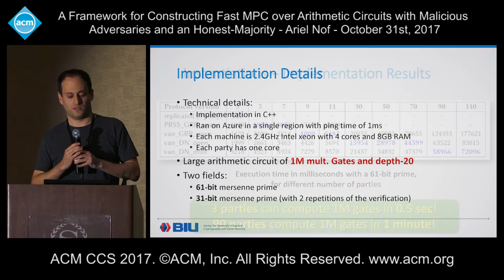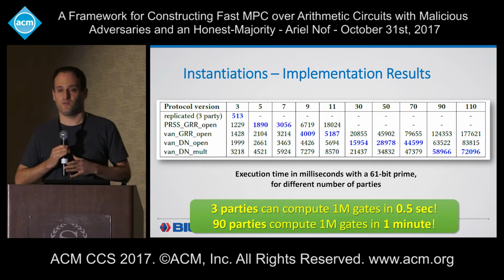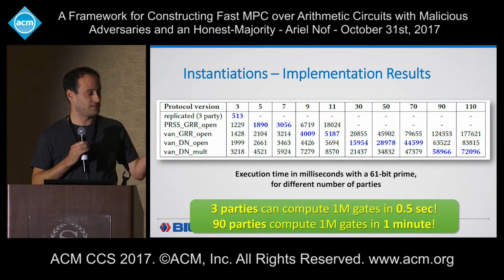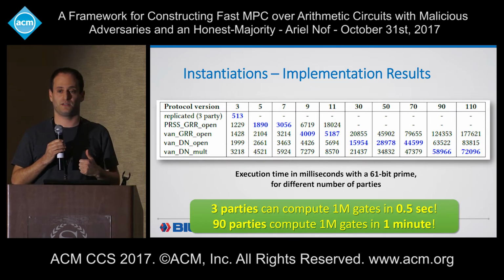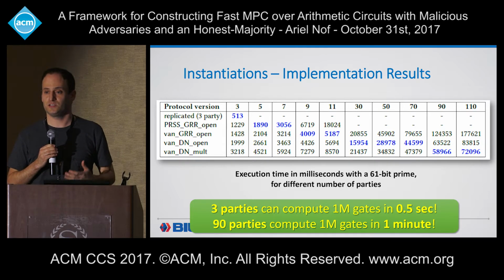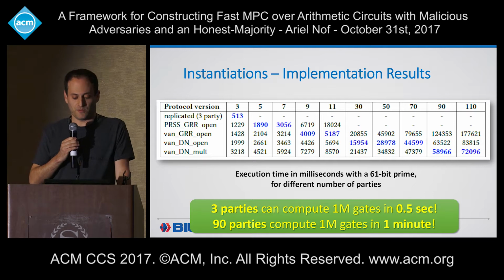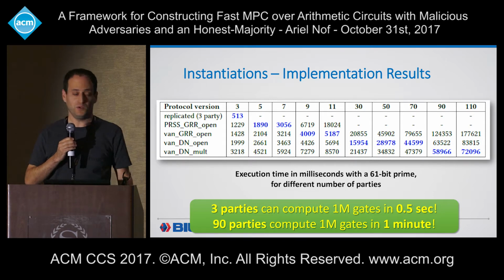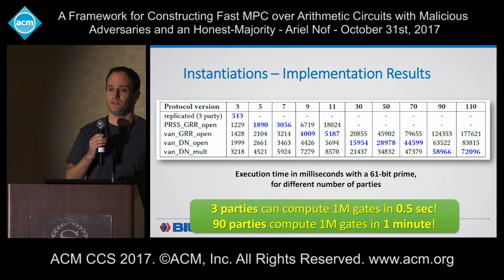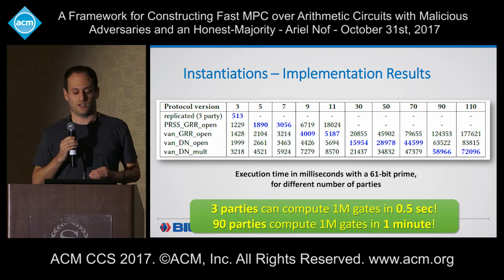So, let's look at our results. We implemented 5 protocols, you can see them on the left. We implemented them for different numbers of parties, from 3 up to 110. The execution time here is in milliseconds, and the results are only for the 61-bit Mersenne prime. In blue, you can see the best running time for each number of parties.